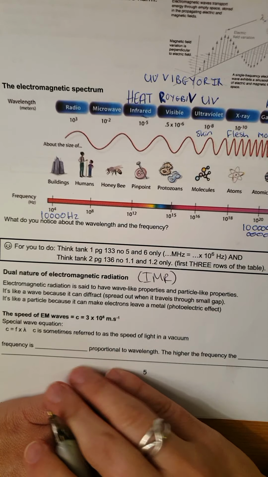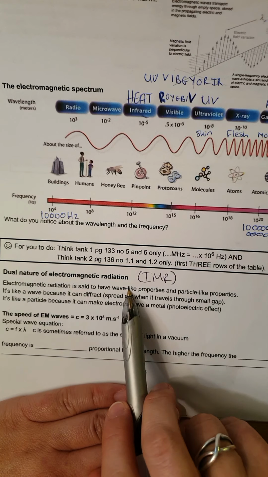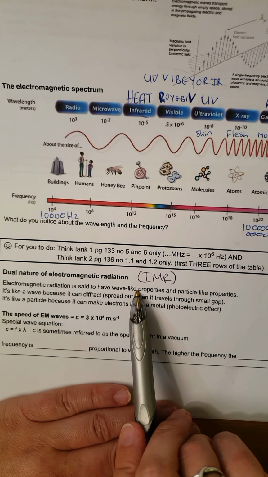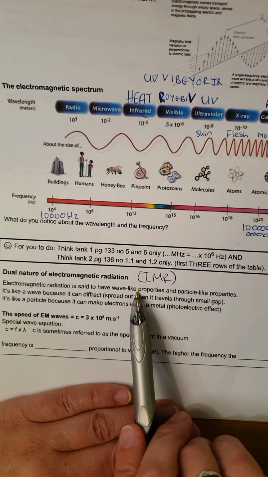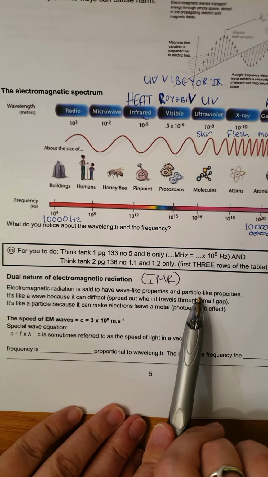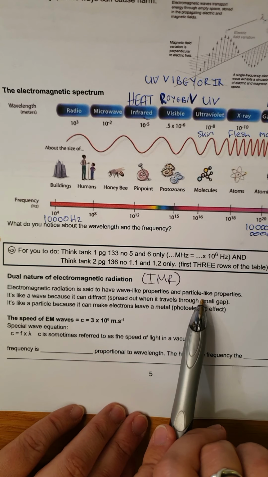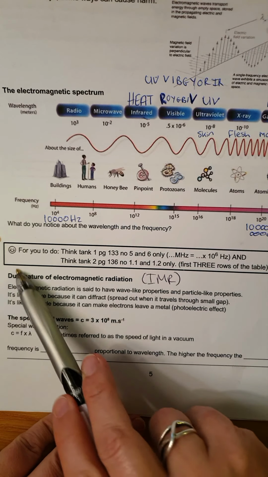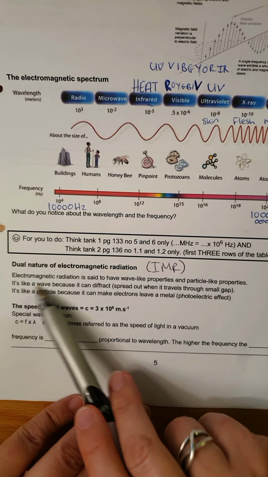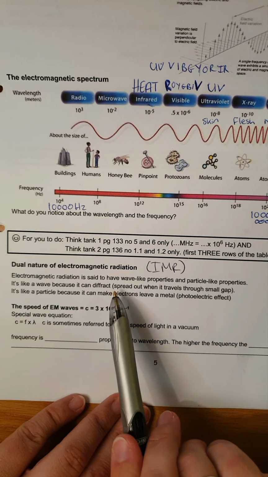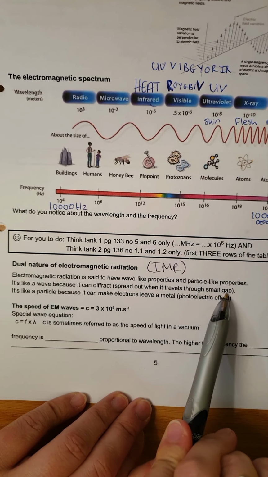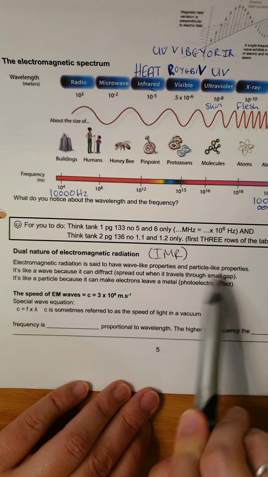Okay, so from the video that you saw, you should have seen that scientists have seen that light behaves like a wave, so it has wave-like properties, and it behaves like a particle, and so we say it has a particle-like nature. So that's where the dual nature comes from, because dual means two. Okay, so it's like a wave because it can diffract. In other words, it can spread out when it travels through a small gap. I think that was shown on the video as well.